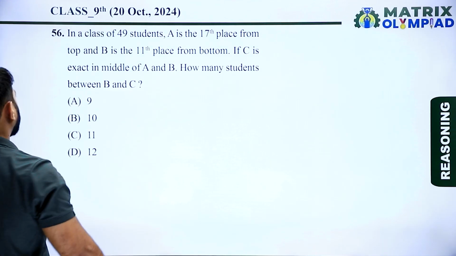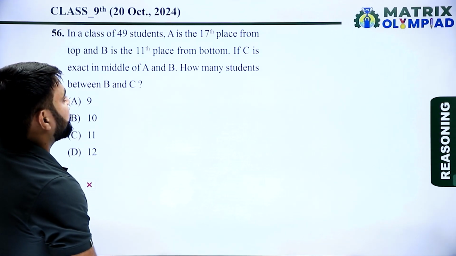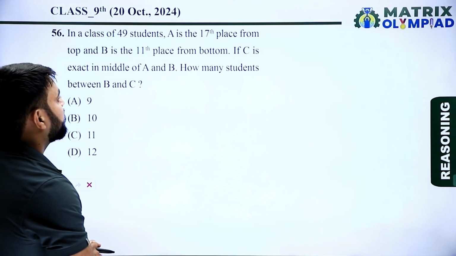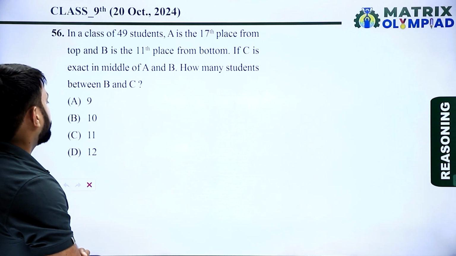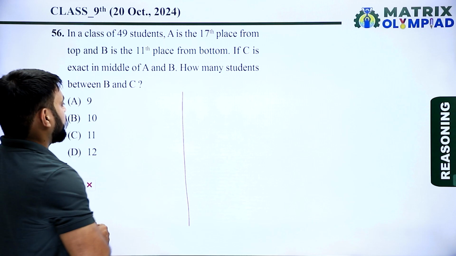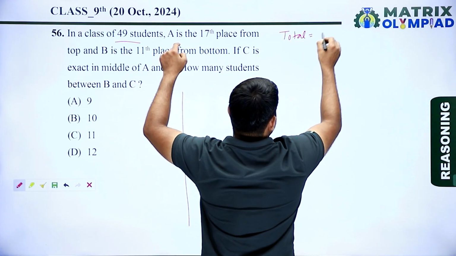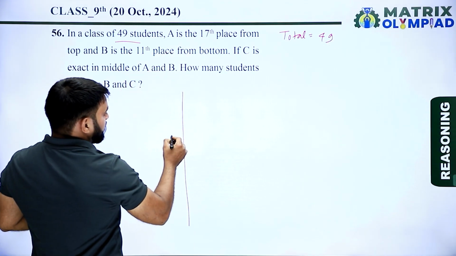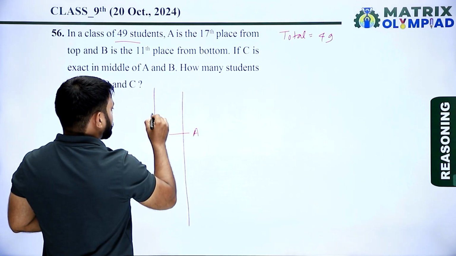Now next question is question number 56. In a class of 49 students, A is 17th place from top, B is the 11th place from bottom. If C is exact in middle of A and B, how many students between B and C? So total student is equal to 49. Now A is 17th place from the top, so position of A from the top is 17.